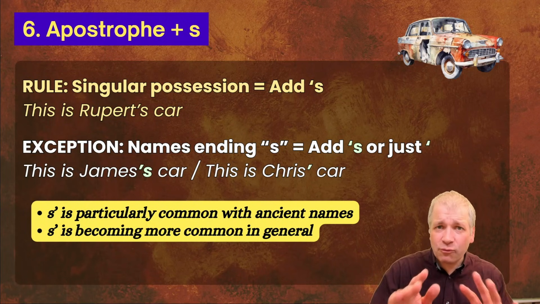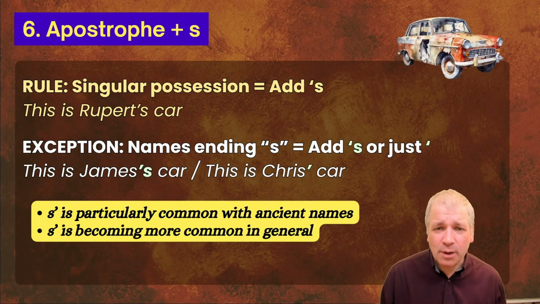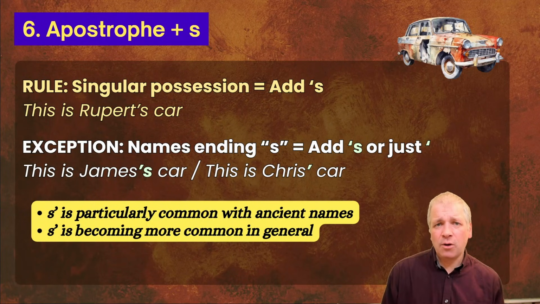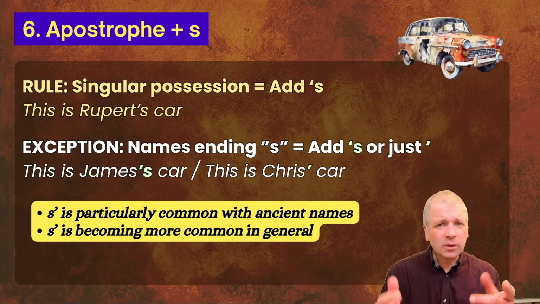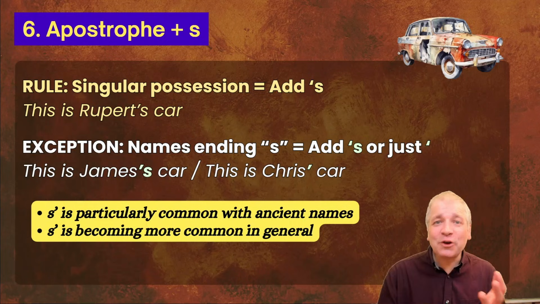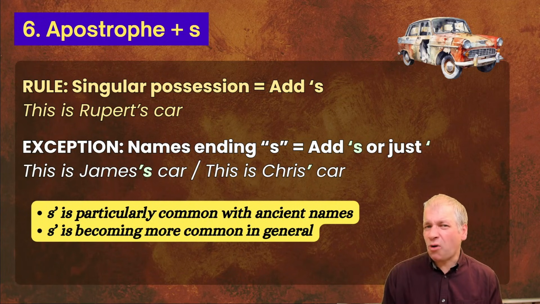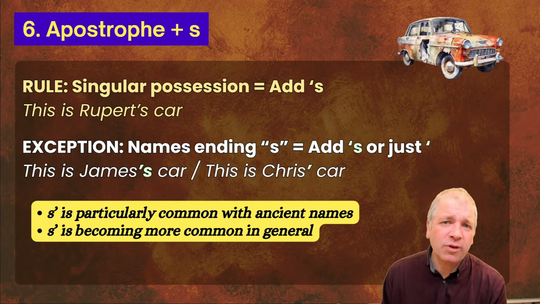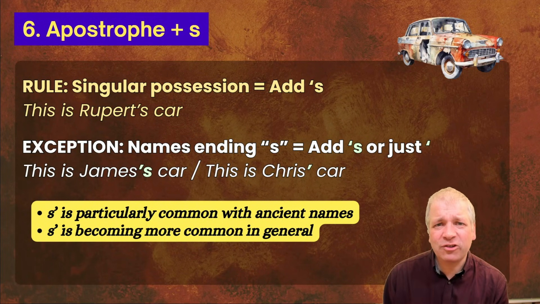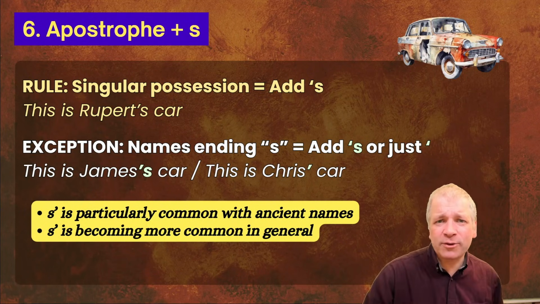But there is also a trend to become more like that in general, so that names are more commonly being written like the example with Chris you can see, rather than the example with James. What does that mean for you? It means when you read, be prepared to see either version. When you write, you have a choice. I recommend that you probably stick with the James example, except with these ancient names where you don't add that S. And be aware that things are changing. So if you do use the apostrophe without an S afterwards, you're probably not going to be marked as wrong anymore.